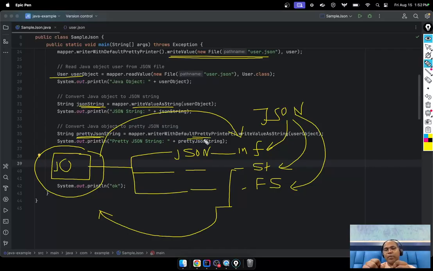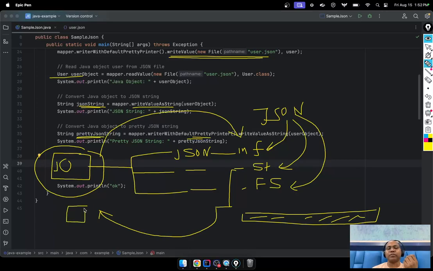Now we have one string representation, and that string is the JSON string with key values. Now I want to convert it to a Java object. This is also a very simple way.